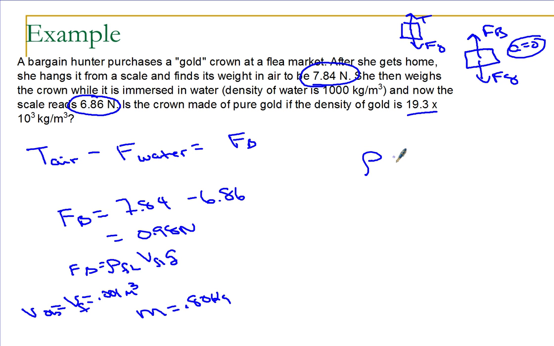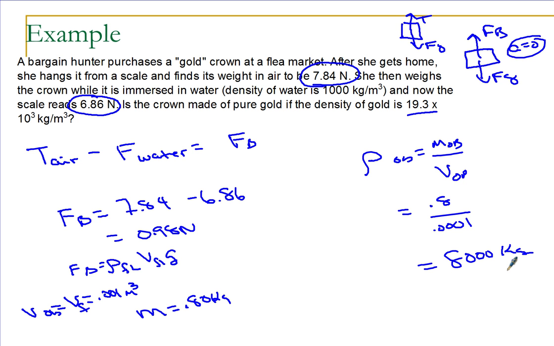Let's look at this. The density of the object is the mass of the object divided by the volume of the object, and the mass is 0.8 divided by the volume, which is 0.0001, or 8,000 kilograms per meter cubed. Well, if the density of gold is 19,300, clearly her crown was not made of gold.